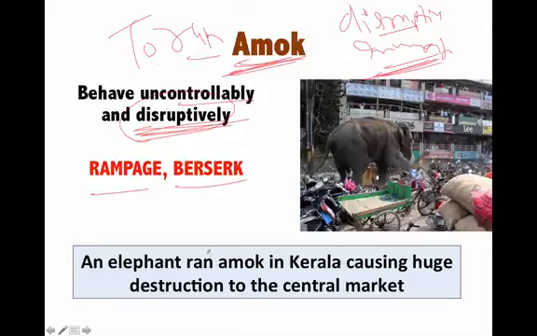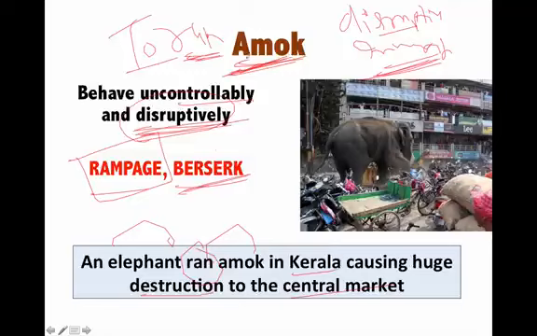Now, to run amok means to behave uncontrollably and disruptively. For example, look at this elephant. An elephant ran amok in Kerala, causing huge destruction to the central market. Please note that before amok you will always find the word run, and the verb is to run amok. But there are two important words. One is called rampage and another is berserk. These three words mean the same, but there is a difference in how these words are used.